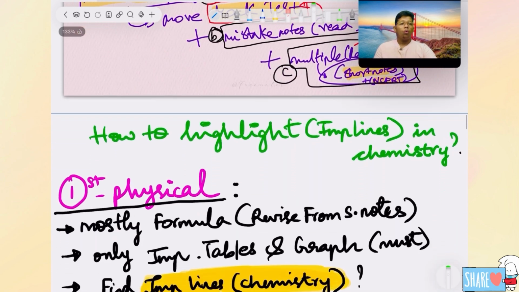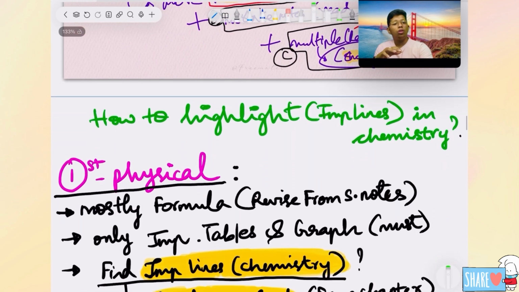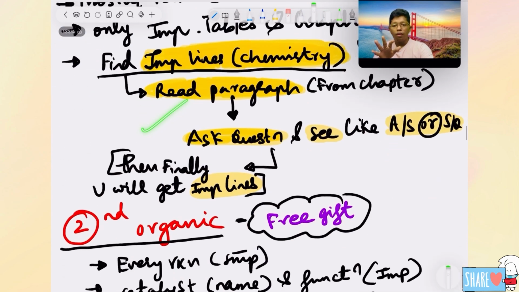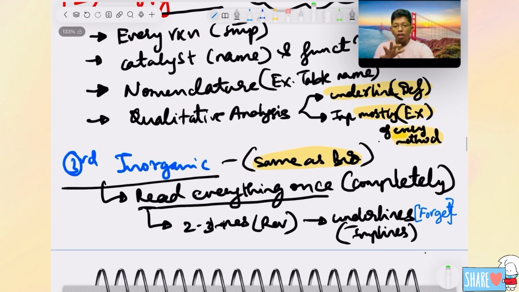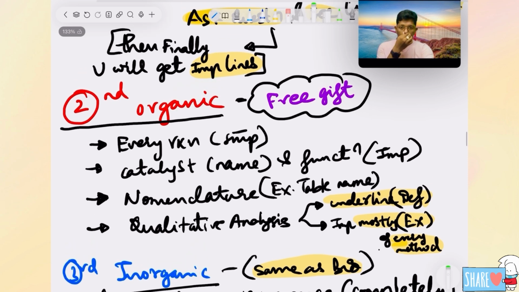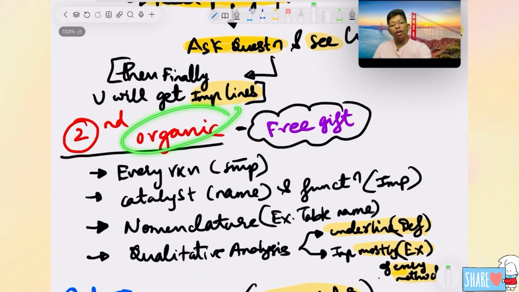I already said how to highlight, I already said it in the subject videos. If you want to see the detailed link, you can definitely see the highlights. I wrote them for physics, inorganic, organic, everything, I have uploaded it. If you want organic, I'm going to give a free gift for you. Definitely within a few days I will try to give the free gift, so that in the time of revision you will have it in your hands.